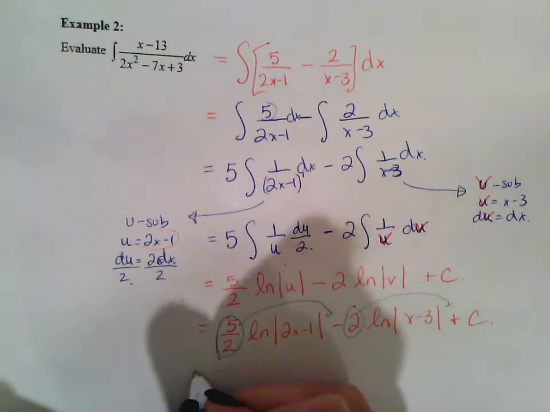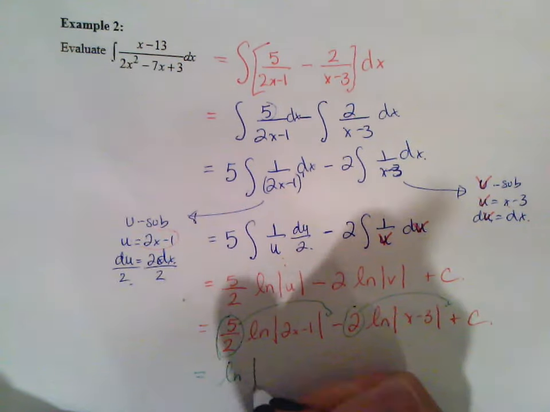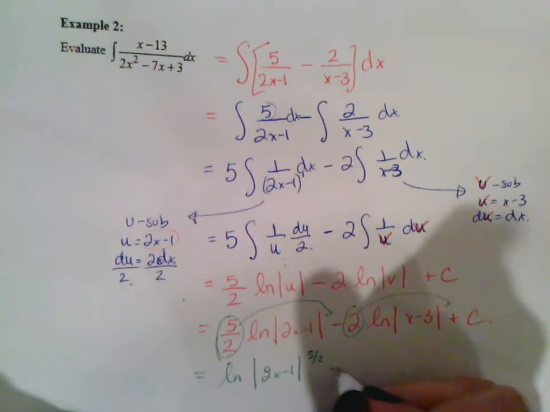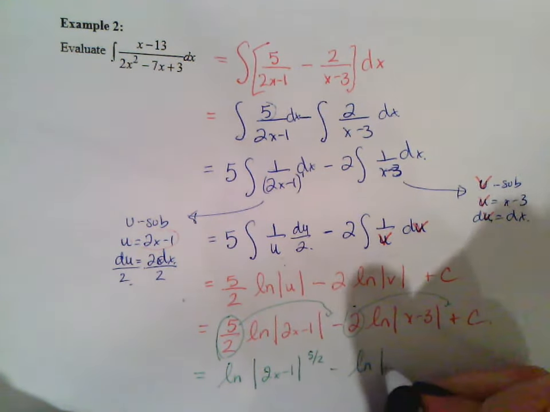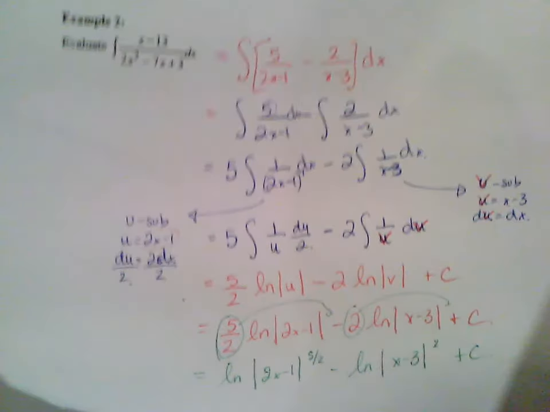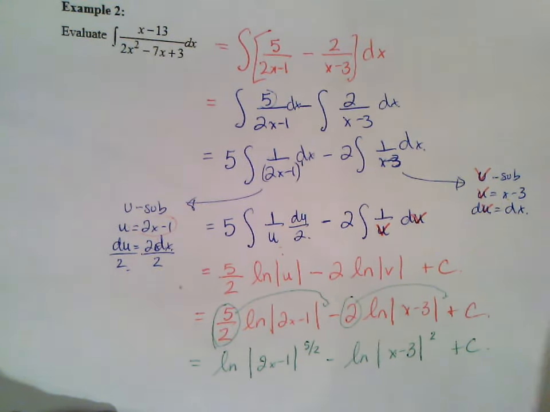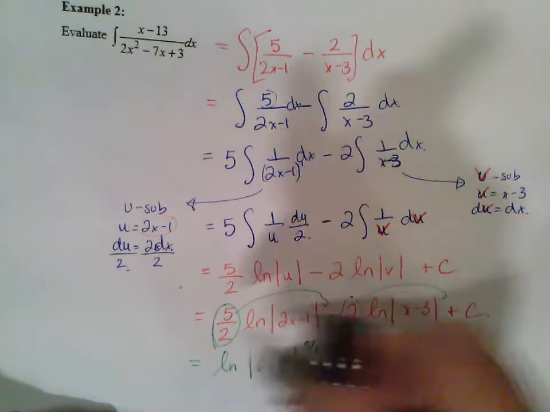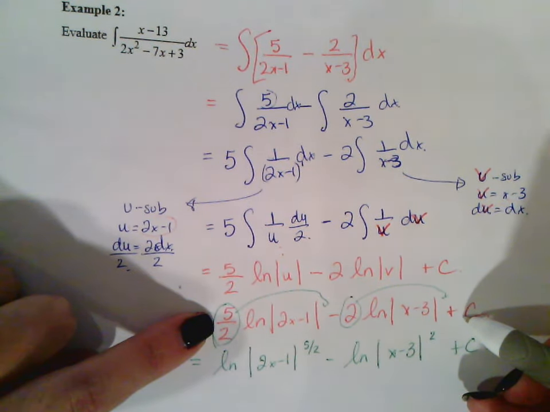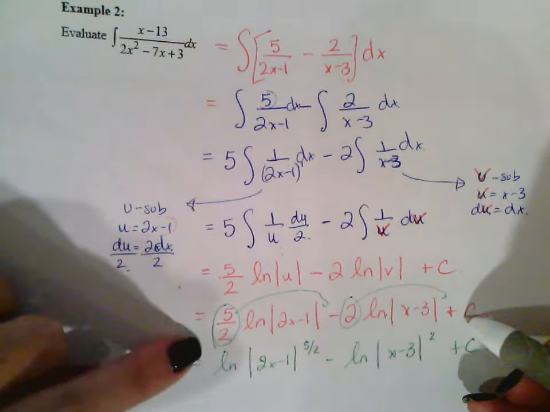So you could also end up with ln of the absolute value of 2x minus 1 to the 5 halves, minus ln of x minus 3 squared, plus c. So that's another possibility that the answer can look like. Now on our quizzes, if it's free response, you can keep it like that. Just know that these two are the same.